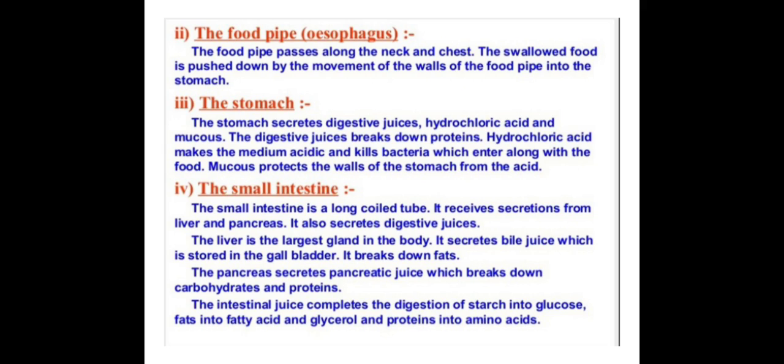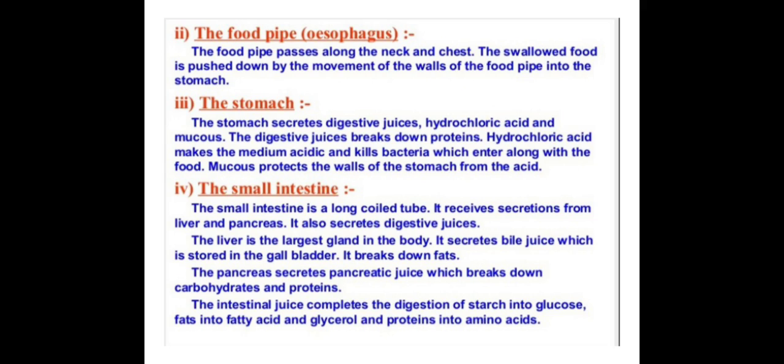The small intestine. The small intestine is a long coiled tube. It receives the secretion from the liver and pancreas. It also secretes the digestive juice. Now from the stomach, your food comes to your small intestine. What happens in the small intestine?